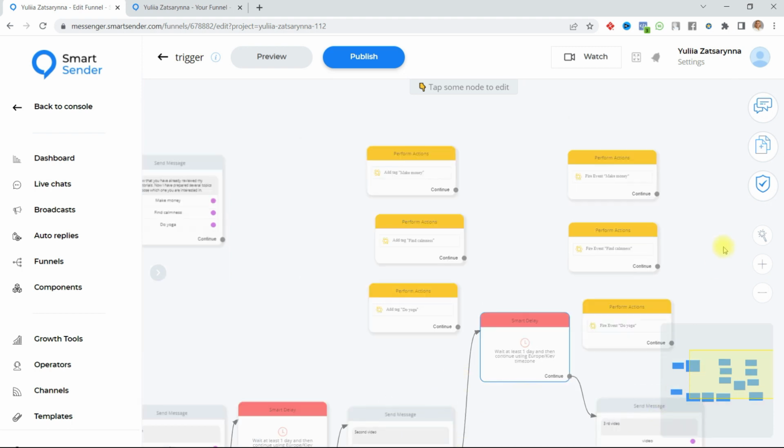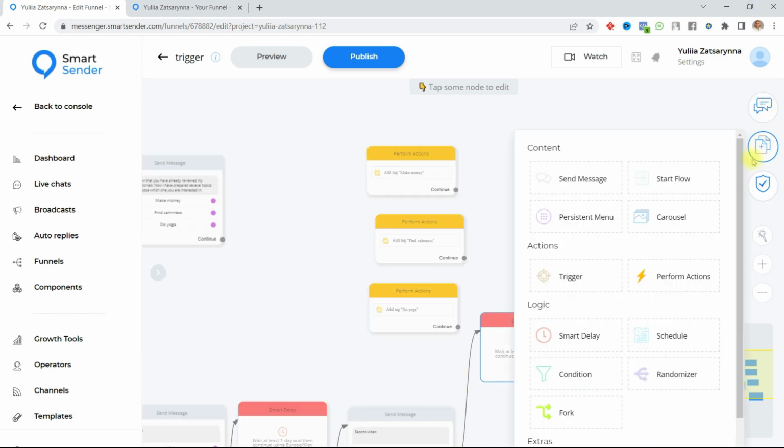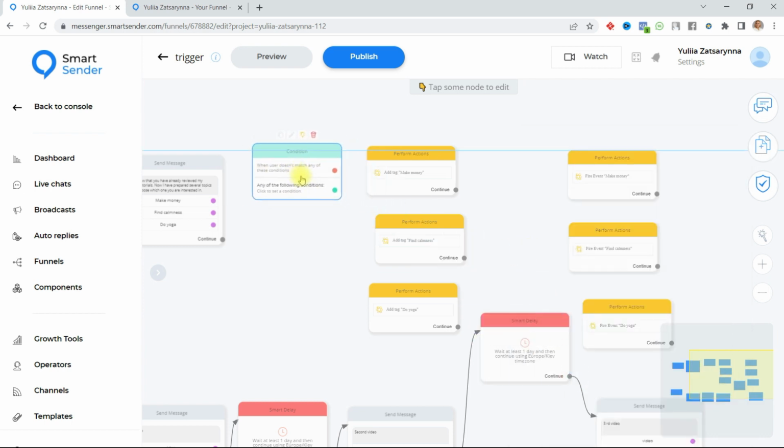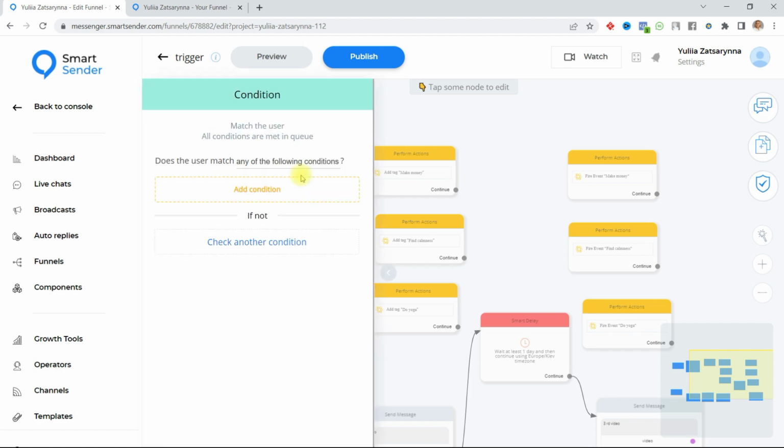Okay, I select the condition block and add condition in these flows. The meaning of the condition is as follows. If the user has been assigned one of the tags, he cannot move further along the funnel. If none of the 3 tags is assigned, we will add 1 tag to it, which corresponds to the button we are clicking. I select all tags here.